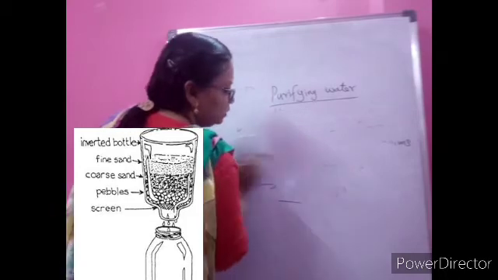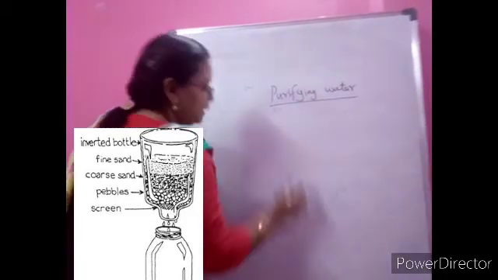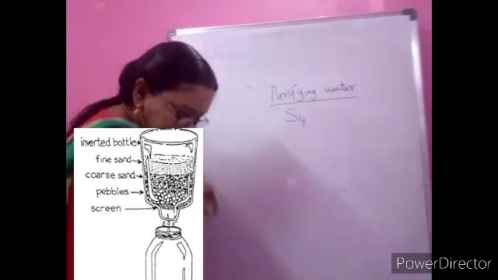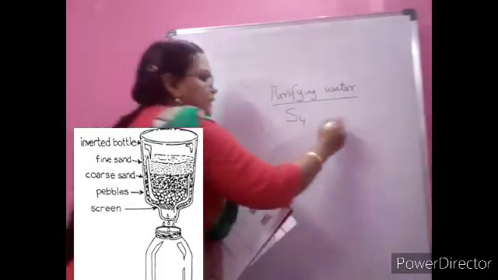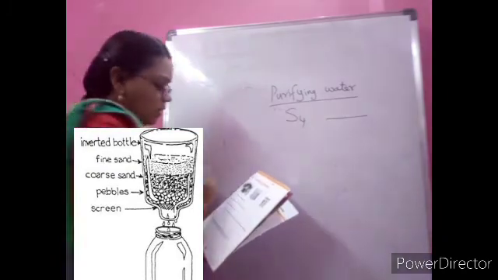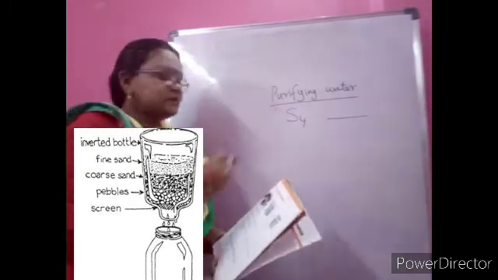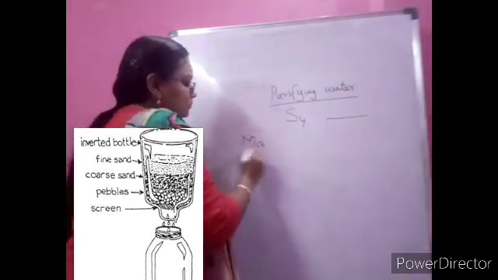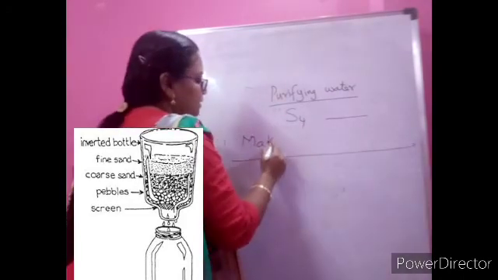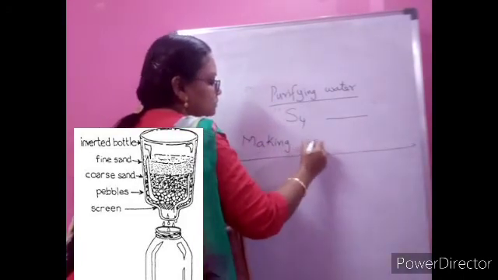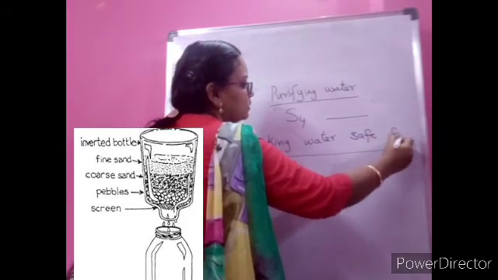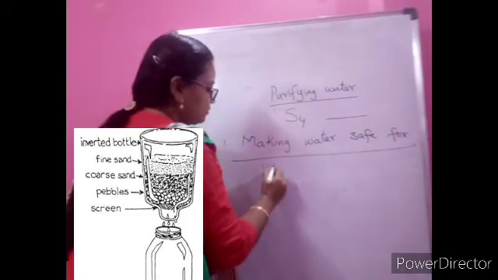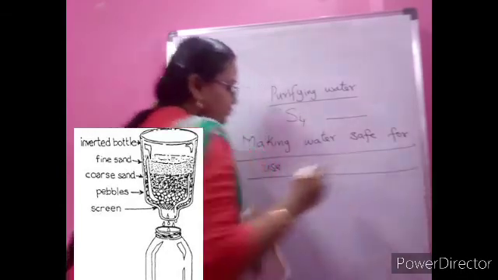Now let us move on to the S4, children. Open your S4 and we'll see what is given in S4. Purifying water, please write the date. First question, children: what does water purification mean? Making water safe for use. Making water safe for use is called purification.